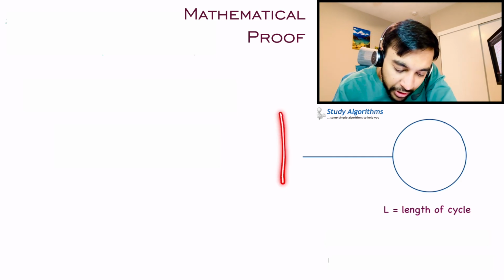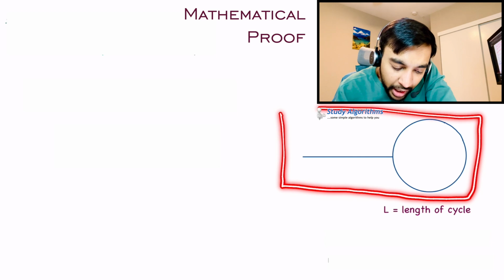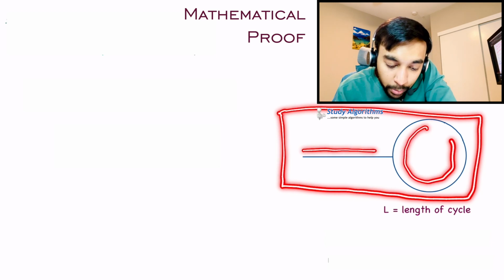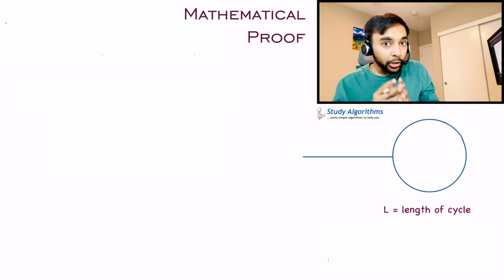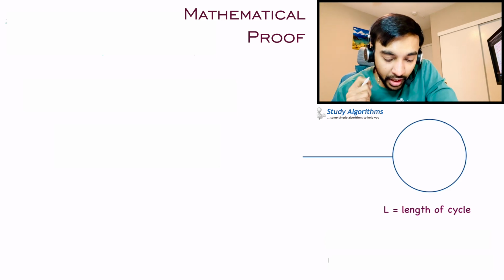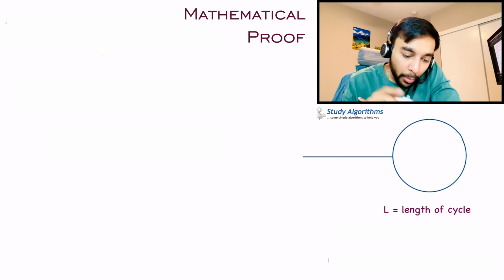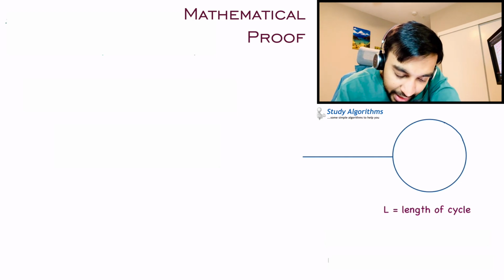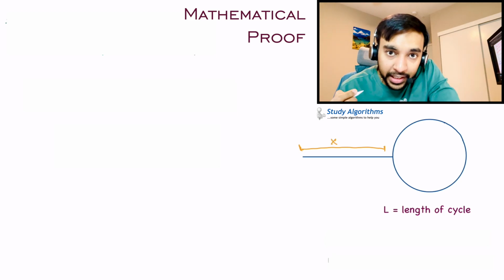Let us take up a very generic example. If you look at this example, I have a starting distance and then I have a loop, right? This is how your linked list looked, right? And this is the path on which the slow and fast pointers are moving, correct? So let us do some nomenclature first. Let us say the starting distance is x before the loop actually begins.